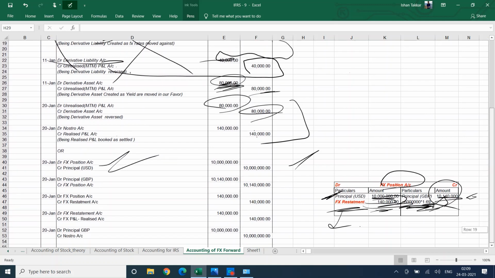So you can see the accounting entries and the FX position account. So this is the main control account. You maintain an FX position account for each and every currency you have, in which you will show what the cash balance is for all the currencies you have, and on this position you will calculate the daily PNL. As the FX rate changes, you will take the daily FX PNL into your profit and loss account.